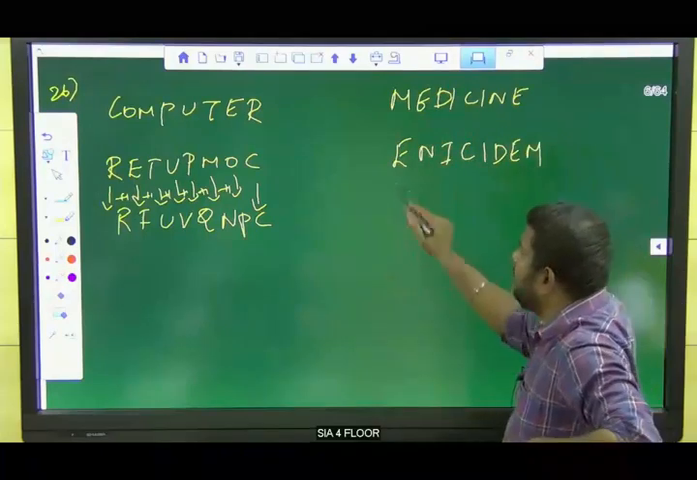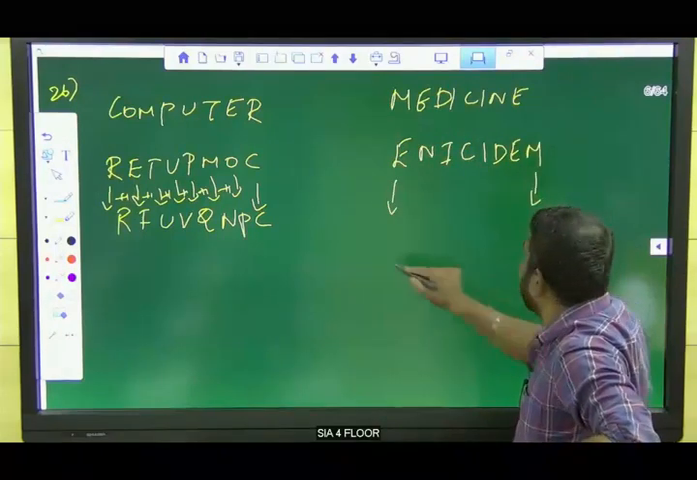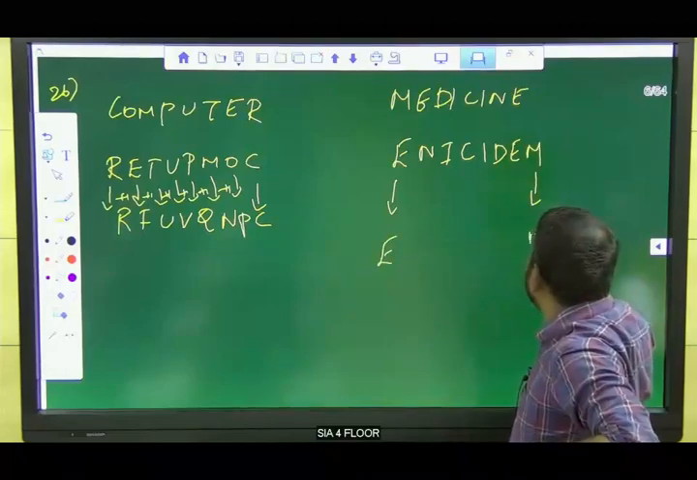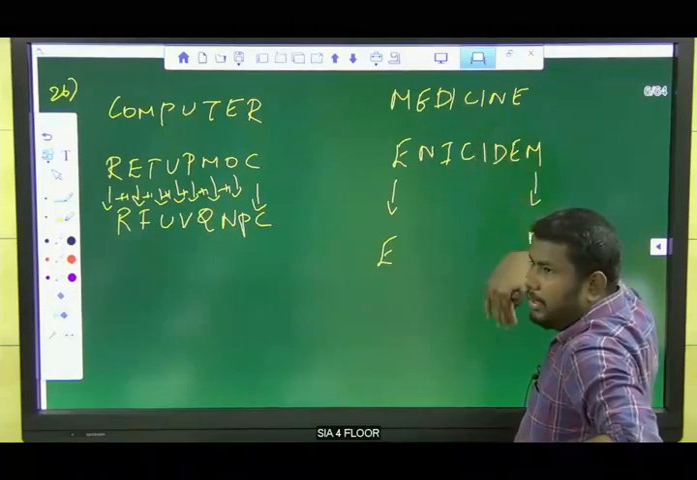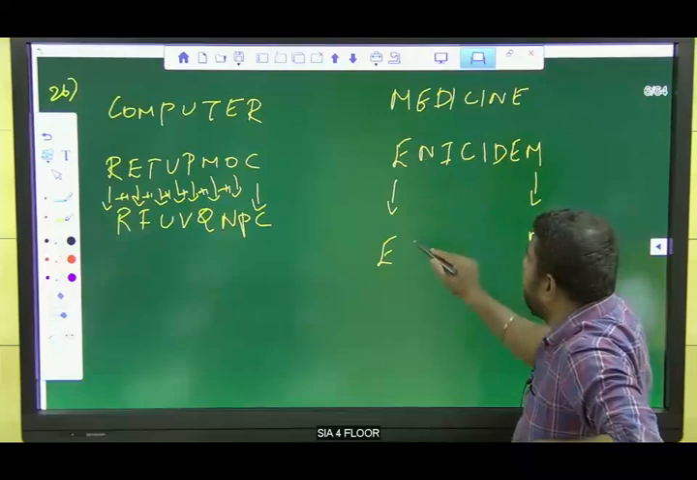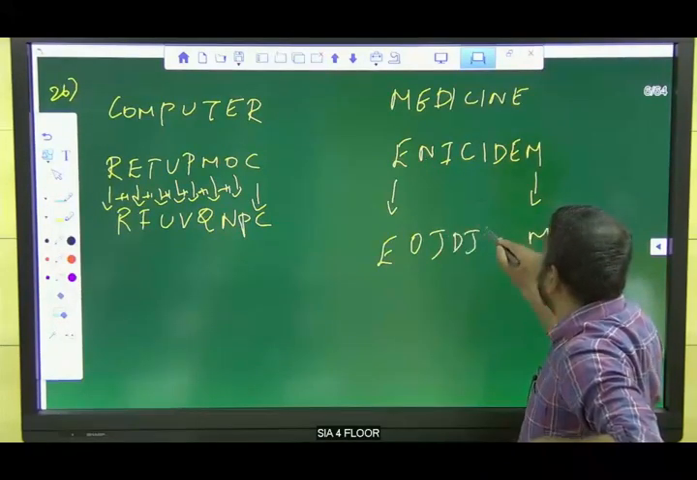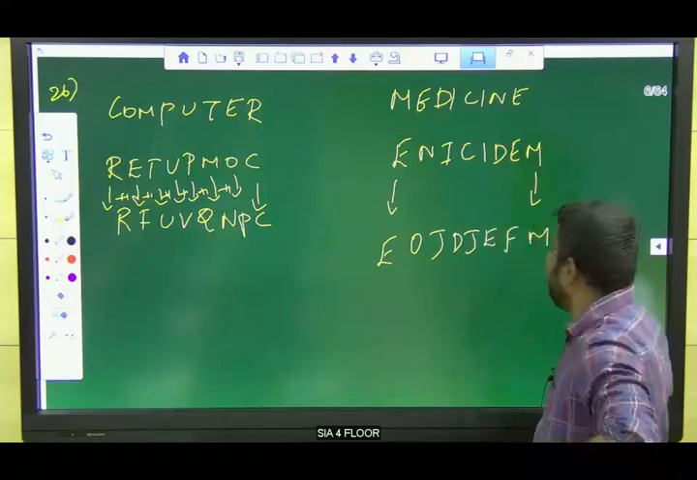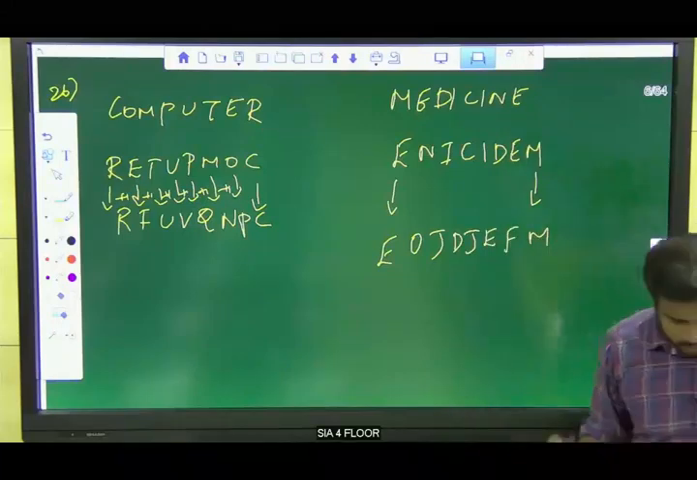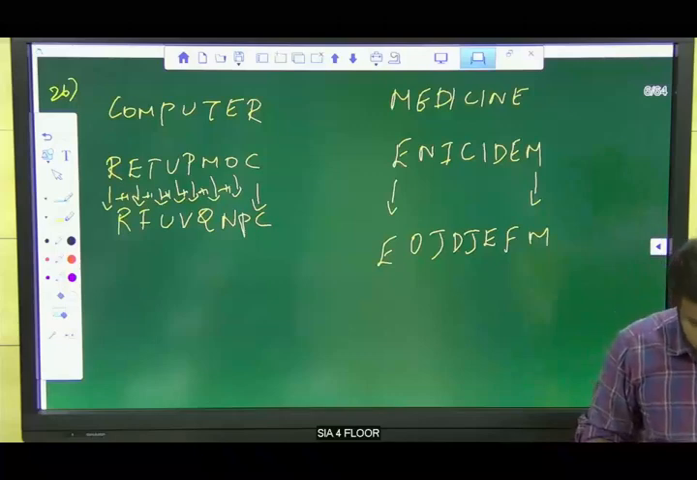So what is the logic here? The first letter and last letter remain the same. The other letters are coded with the next letters. N O I J C D, again I J D E E F, E O J D J E F M. So answer D is the option for this question.